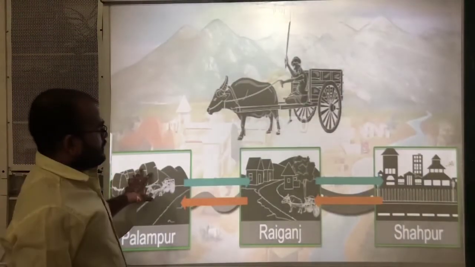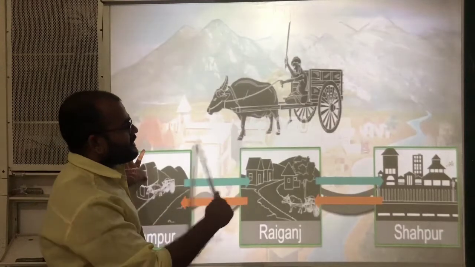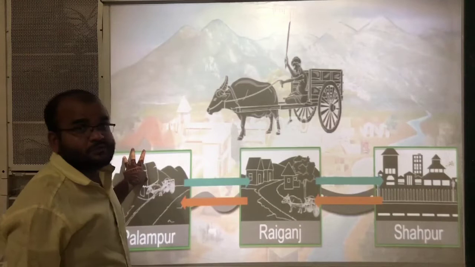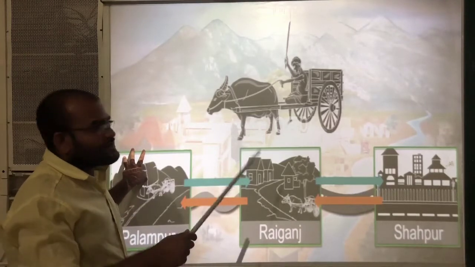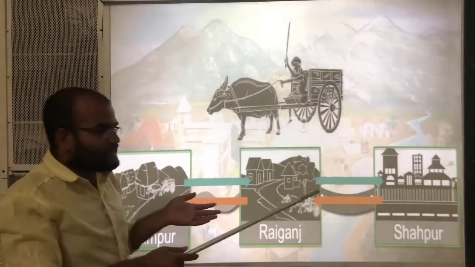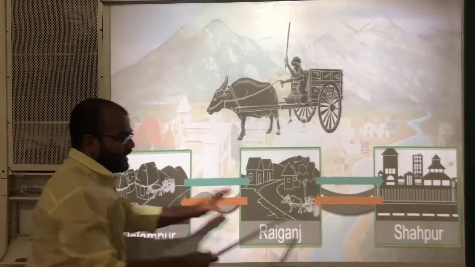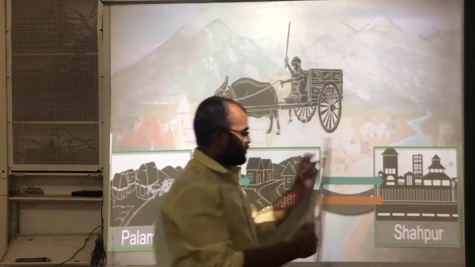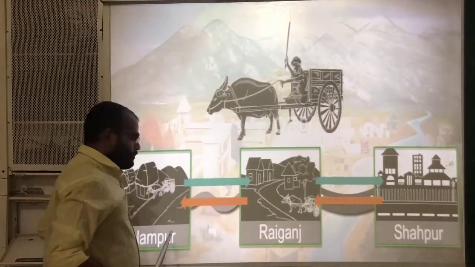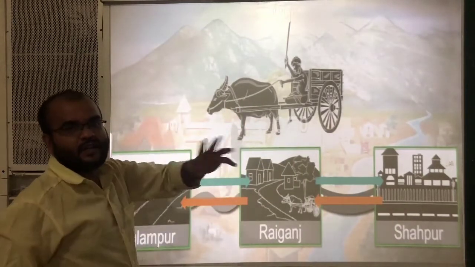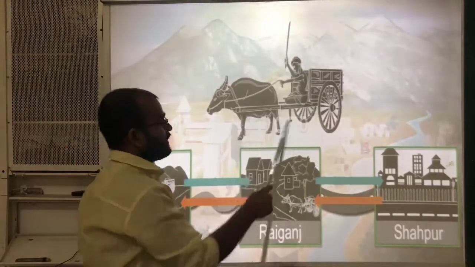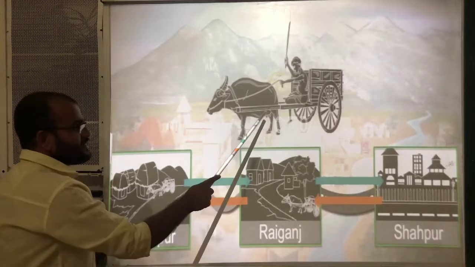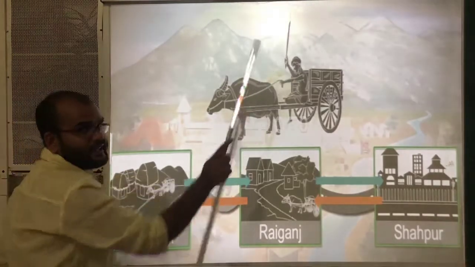And see here, he is running one vehicle also. He is transporting different goods from Palampur village to Raiganj and Raiganj to Shahapura, and sometimes Shahapura to Raiganj and Raiganj to Palampur. He is transporting the goods by using this vehicle. By doing this activity also, Kishora is getting some money.